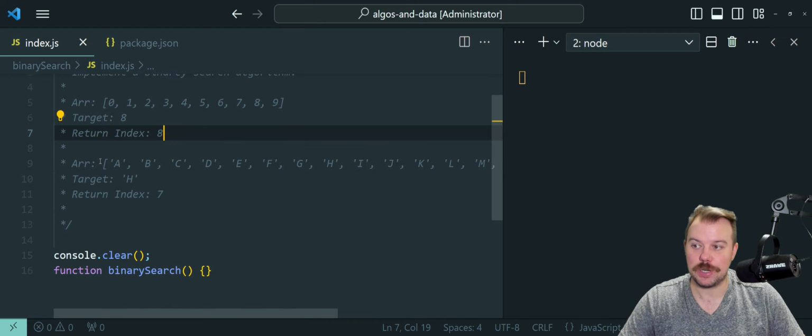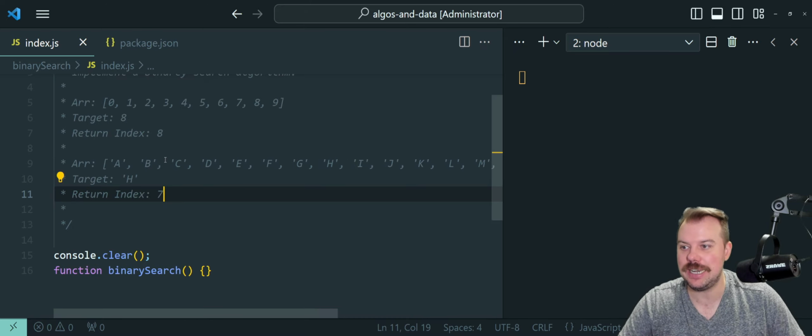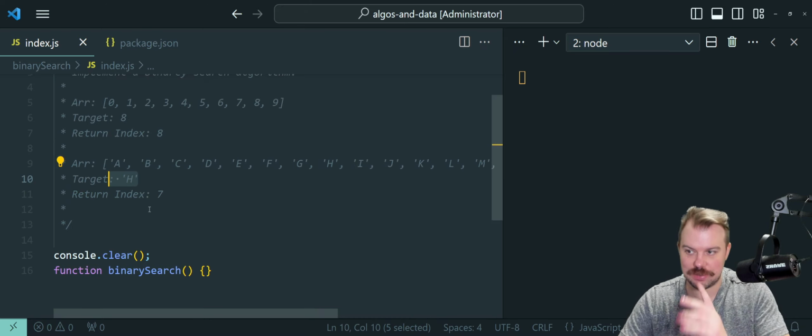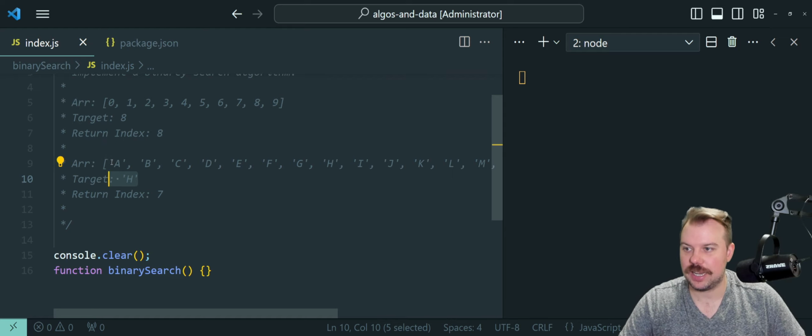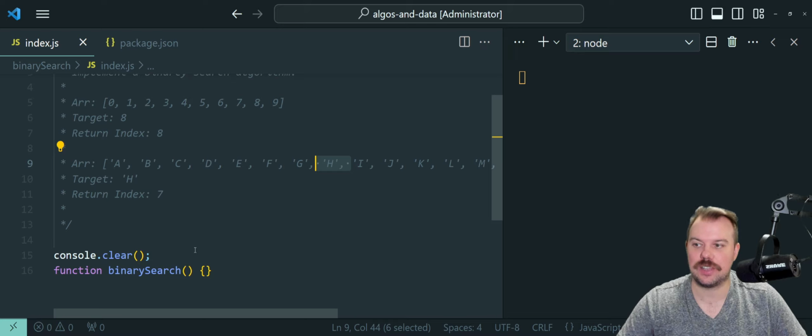Then we can also do strings, believe it or not. We can do an array of these capital letter strings of the first, looks like 20 letters of the alphabet, A through T. We have a target of H, which would be the 7th letter of the alphabet. So rather, its index will be 7 if we count from 0. So it'll be 0, 1, 2, 3, 4, 5, 6, 7. And there's our index, the letter H right here. And if that's our target, that's what it should return.